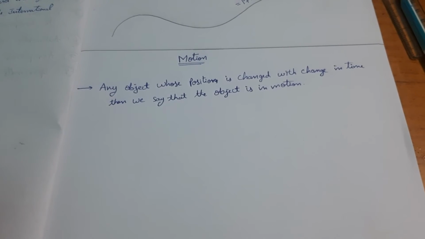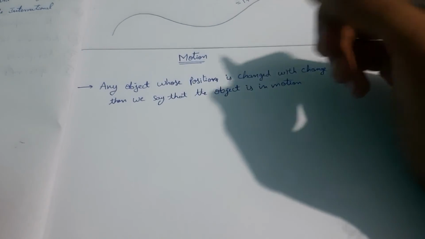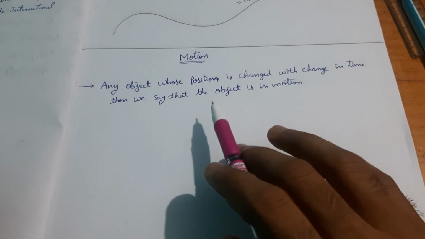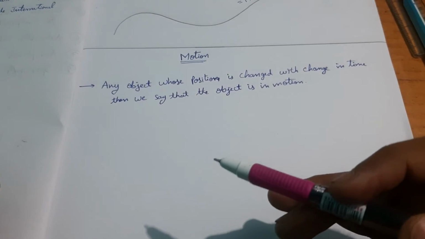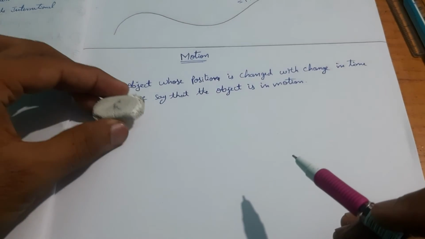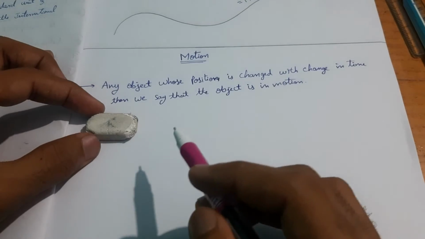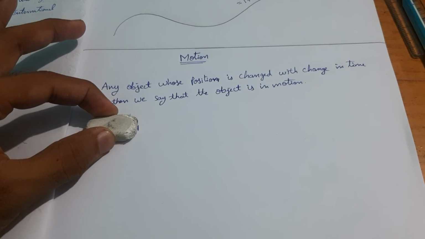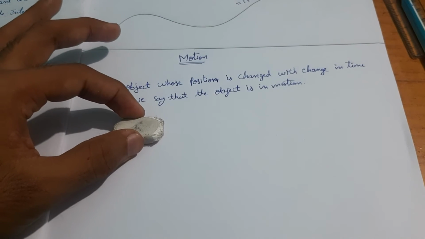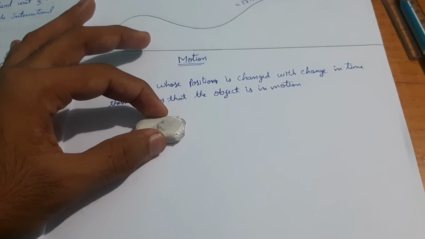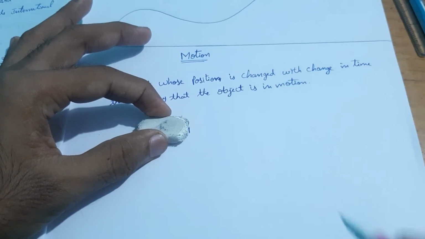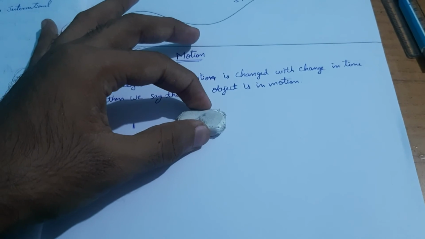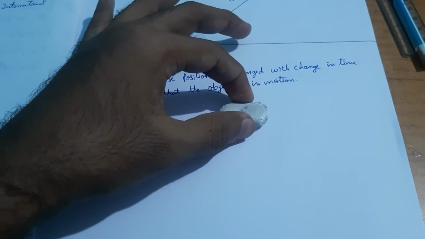Let us learn now about motion. So what is motion? Motion is nothing but if you have any object whose position keeps on changing with change in time. For example, let us take this eraser, and first the position of the eraser was here. Now I am slowly moving this. After 1 second, the position of the eraser is here, and then again I am moving it, and the next second, and the next second, and the next second.